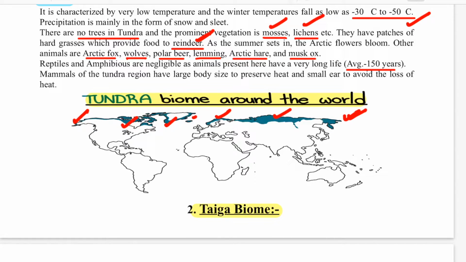As the summer sets in, the Arctic flowers bloom. Other animals are Arctic fox, wolves, polar bear, lemming, Arctic hare, and musk ox. So this is the biodiversity there. And actually reptiles and amphibians are negligible animals present here, and have a very long life if they are present, around 150 years of average life. Mammals of the tundra region have very large body size to preserve heat. So this is a strategy of adaptation. They preserve heat in the large body so that they can survive the wrath of the cold present in the tundra biome. So this was all about the tundra biome.